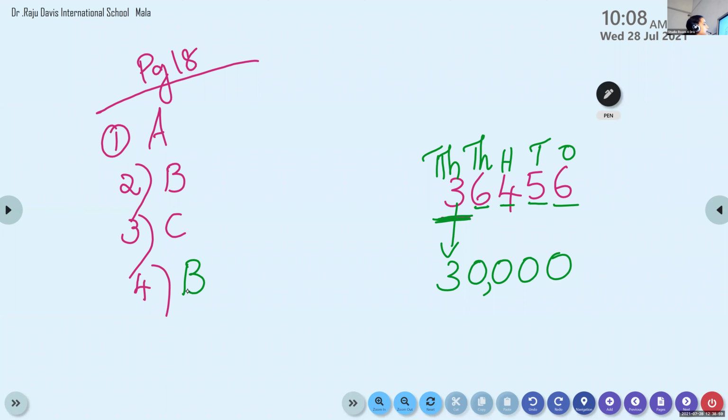30,000. We had to write the place value of 3. So children, you can write the number, then write the positions on top of the number: ones, tens, 100, 1,000, 10,000. So 3 is in the 10,000 place. That means what is the value of 3? 30,000.